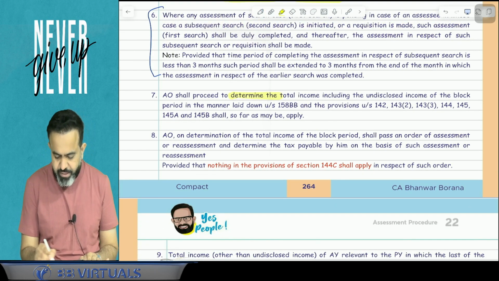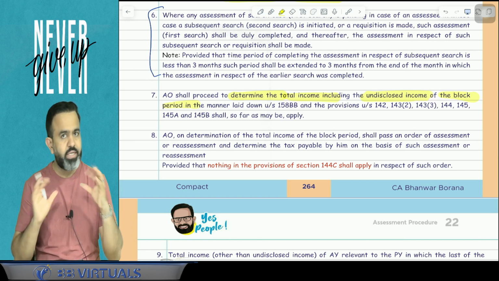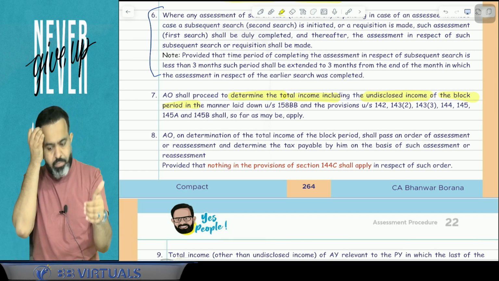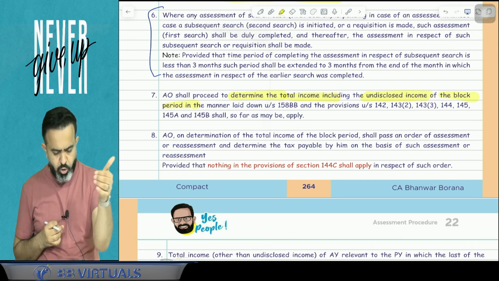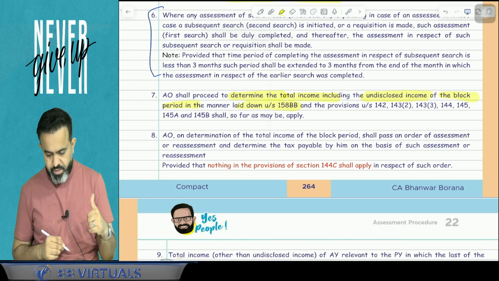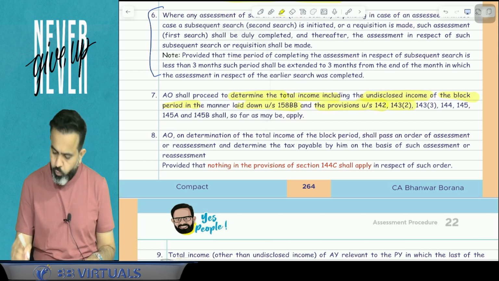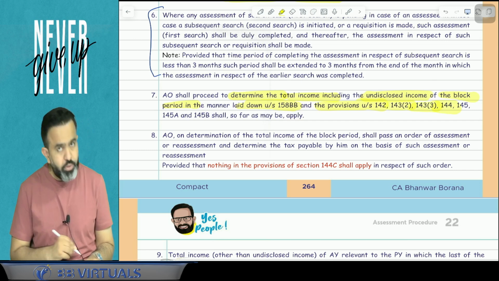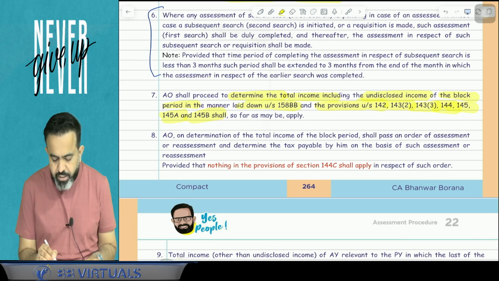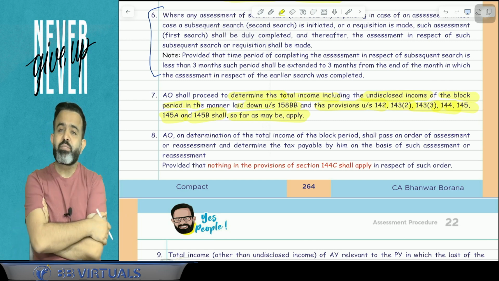Okay, AO shall process the determination of total income, including undisclosed income of the block period. So AO will complete the assessment. AO will determine the total income, including the undisclosed income of the block period, in the manner laid down under section 158BB, and the provisions of sections 142, 143(2), 143(3), 144, 145, 145A, 145B shall so far as may be apply. So here AO will complete the assessment of the block period